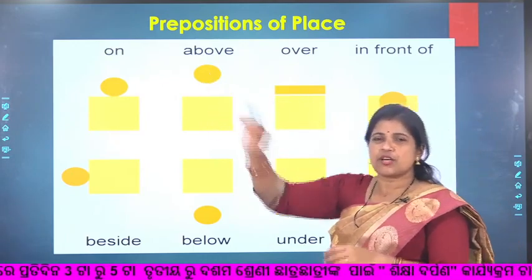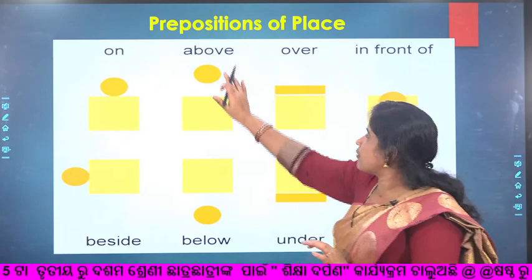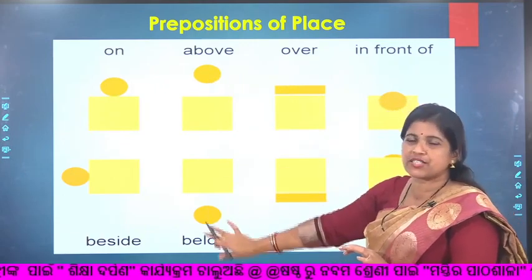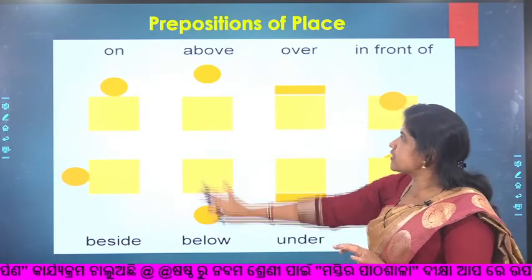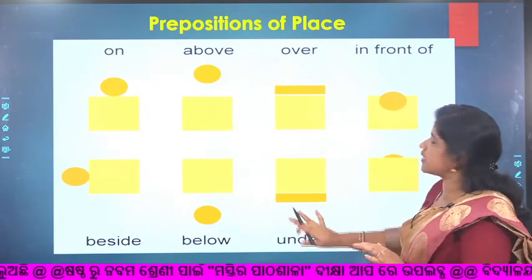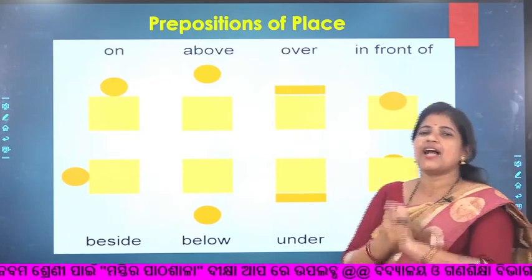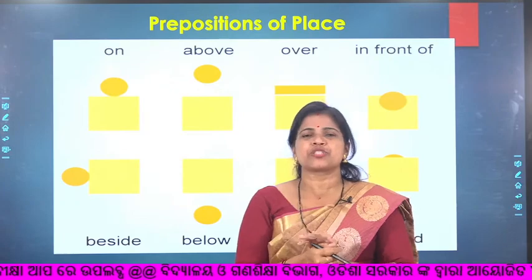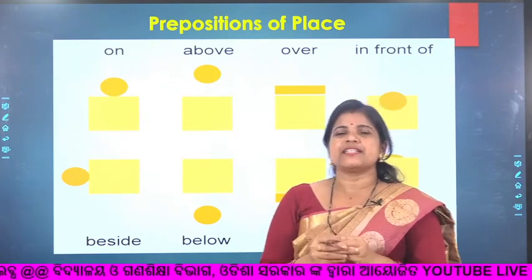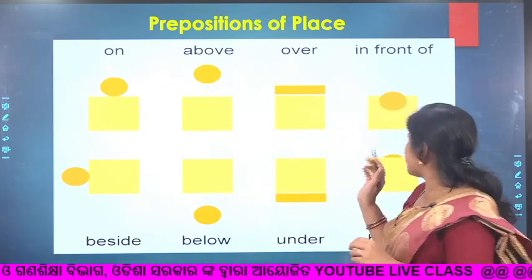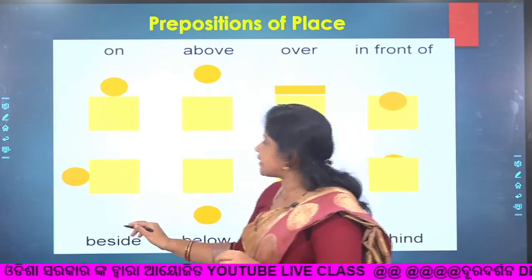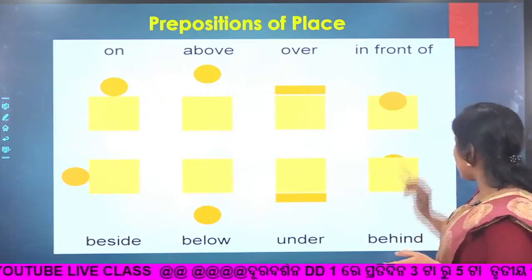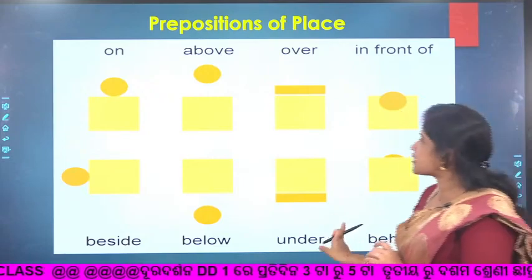Over is somehow higher than, above is somehow higher than over, and below is the opposite of above, and under is just the opposite of over. And the next one is beneath. Beneath is used similarly to under, but beneath is used in formal language. Besides these two, there are some others like beside and in front of. It is very easy for you all. And the next one is behind. So let us move ahead.